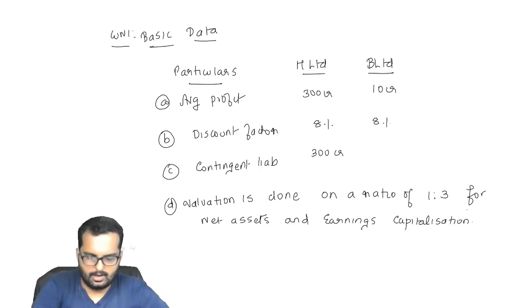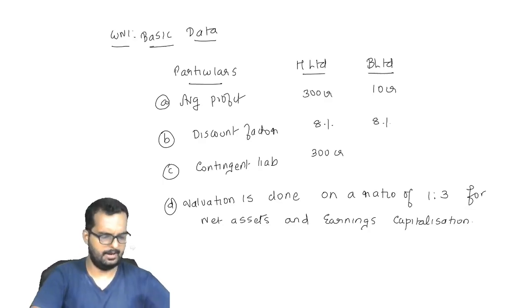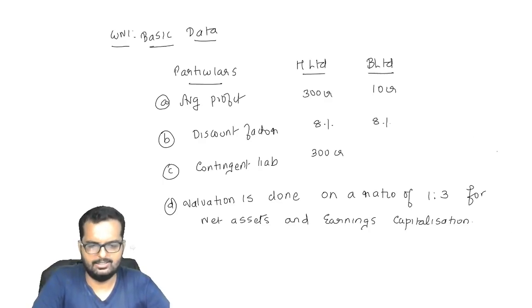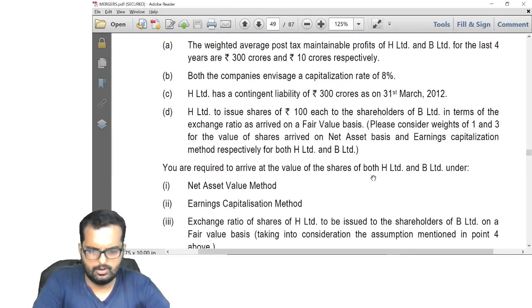Alright friends, I believe we are all done till here. Can I go to the next part now? Alright, let me go to the next part. So it's H Limited, B Limited. Now they want you to first find out the value using the net assets method.